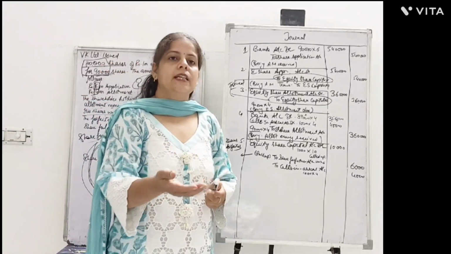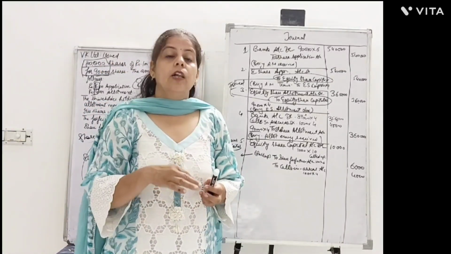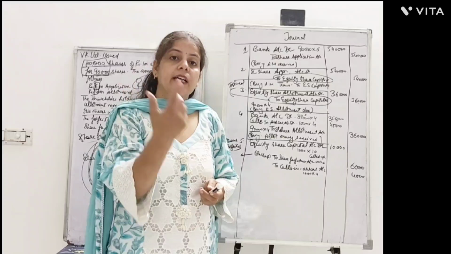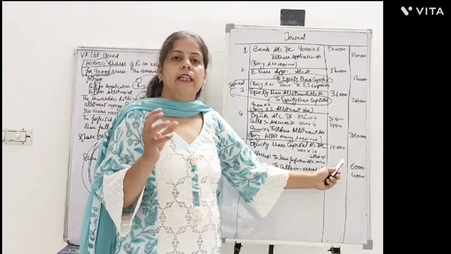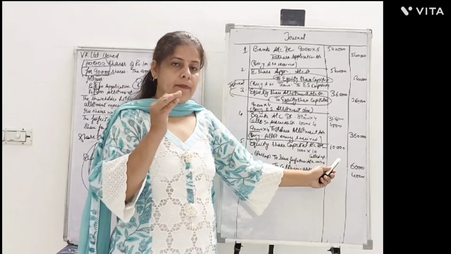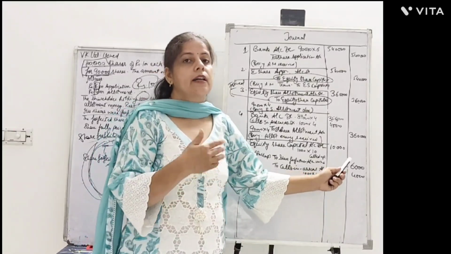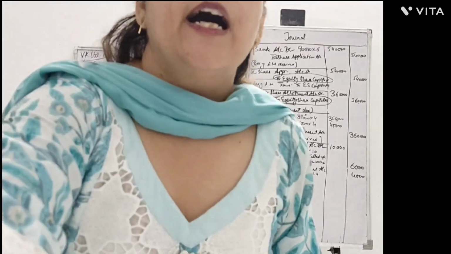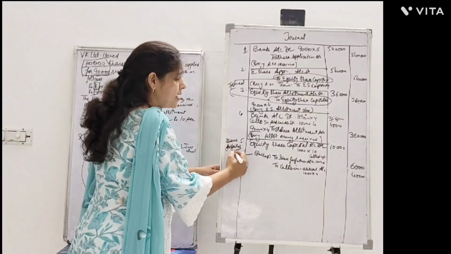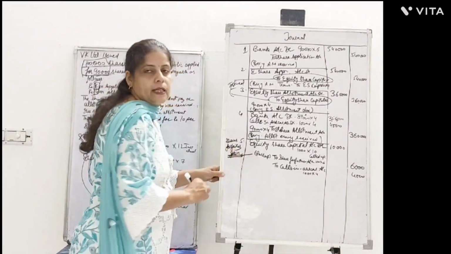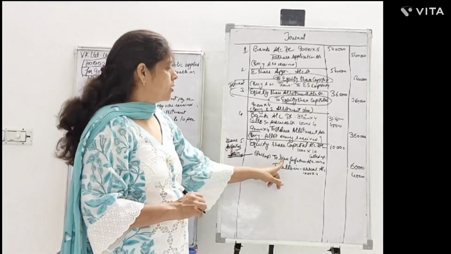The next important point here is the money. When the company is taking their shares back, they are not refunding the money which they have received. This share forfeiture shows 6,000 rupees that the company has already received. If they are not refunding this money, this actually shows a gain to the company, because it is credited.